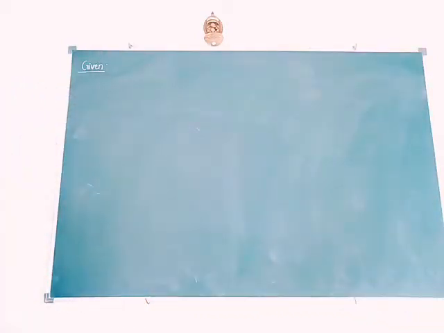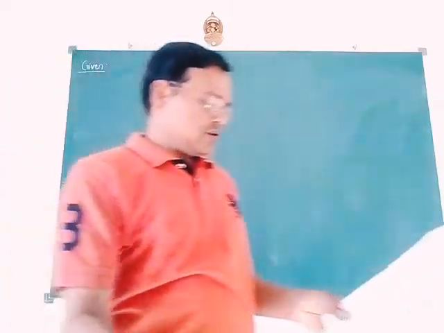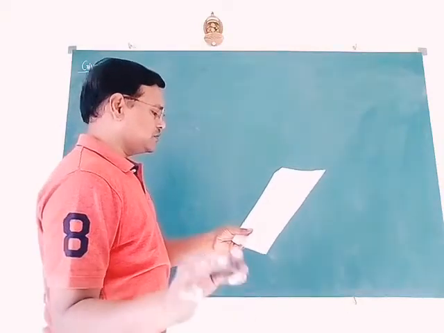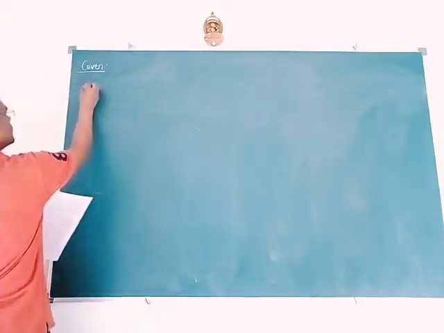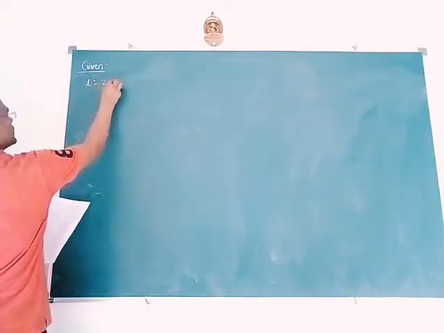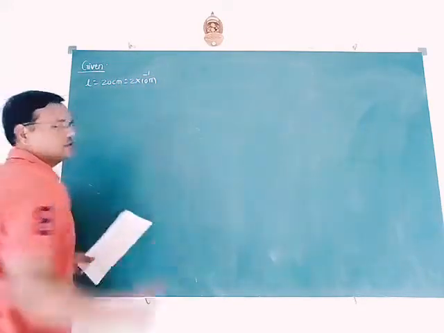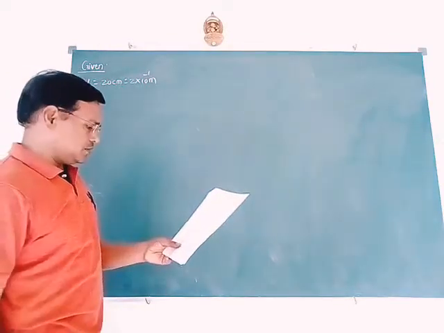So write the given data there first. What are the given quantities? Number 17. A pendulum consisting of a massless string of length L equal to 20 centimeter, equal to 2 into 10 to the power of minus 1 meter. Conversion from centimeter to meter.